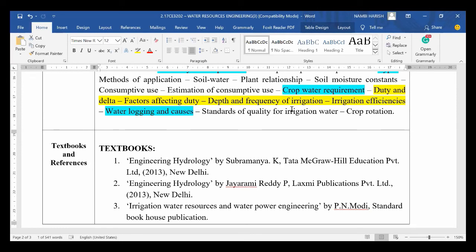And last one is waterlogging and causes, very important. So waterlogging and causes, we discussed in the class, but still you have to build up the theory content for that a lot, because causes, remedial measures, and factors affecting. So these things are very important in view of waterlogging and causes. And standards of quality of irrigation water, we discussed already. Crop rotation is not much thing.